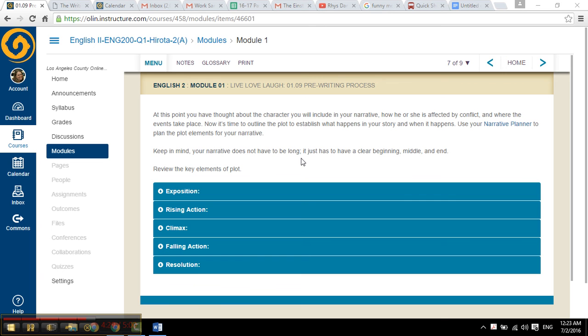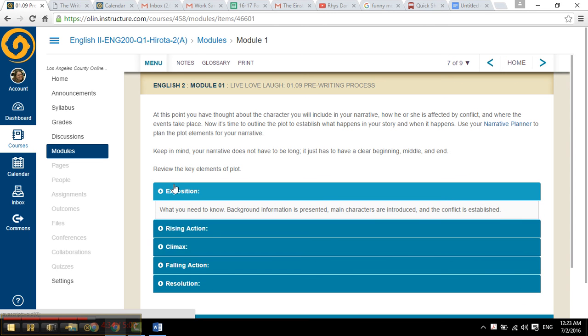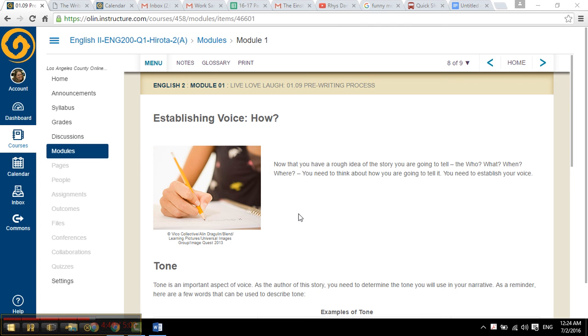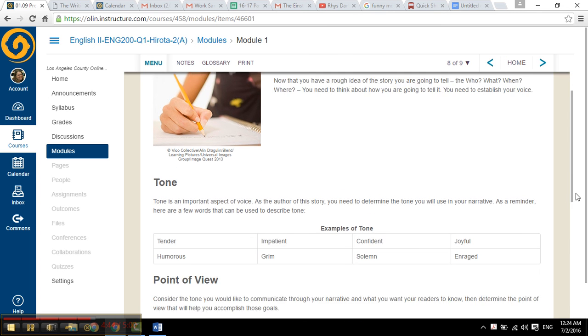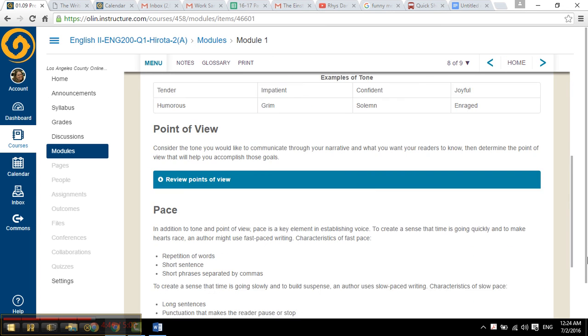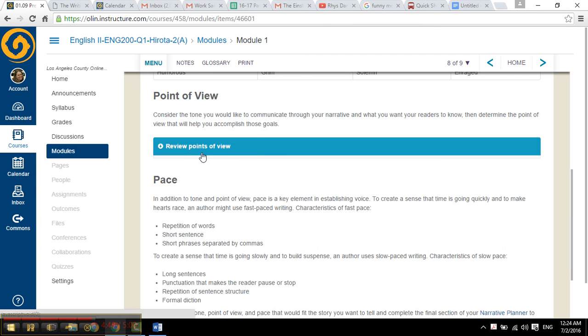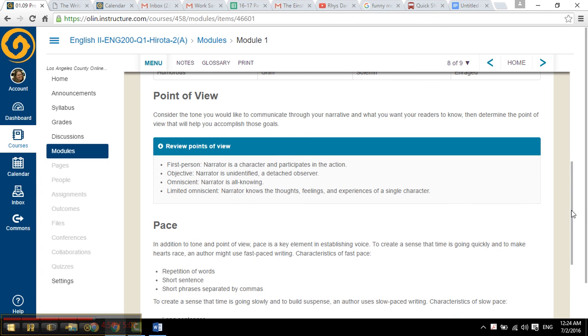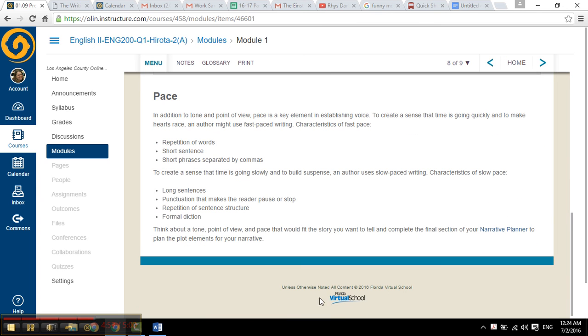On page 7, it goes over the different parts of plot. Make sure you click on the blue boxes and they will drop down and explain it to you. And then you'll move on to page 8. On page 8 it talks about the how. You need to read through all of this. It talks about tone and point of view. Drop down this blue thing here to look at the points of view again. And then also pacing. I have another video for the assessment, so make sure you watch that as well. Thanks.